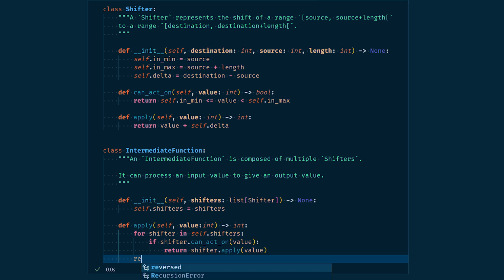It is as simple as that. Using the for element in iterable syntax, we loop through all shifters, the variable shifter representing the shifter of the current iteration in the loop, and if we find one that can act on our value, we return the value of this transformation. If after looping through all shifters we find nothing, we simply return the same value we had as an input.